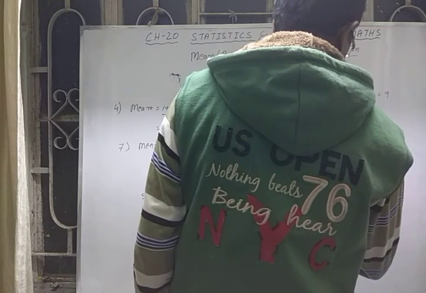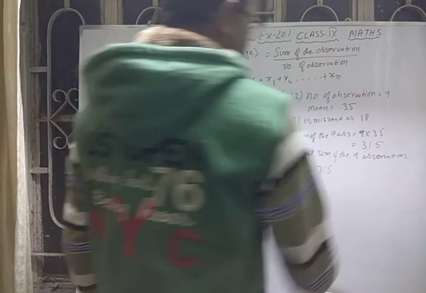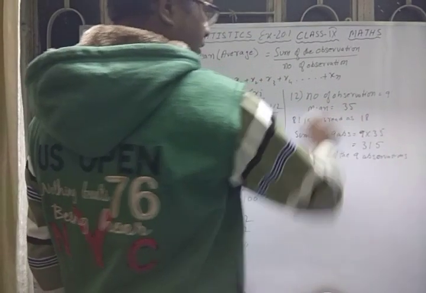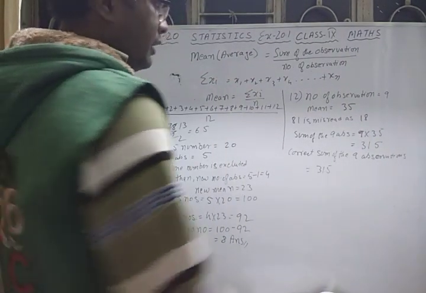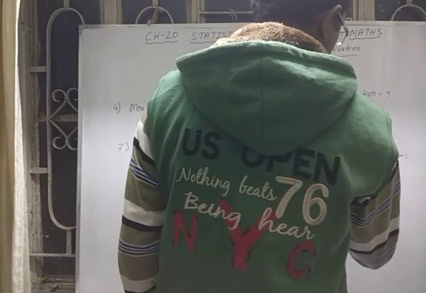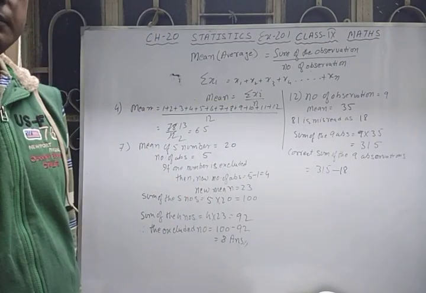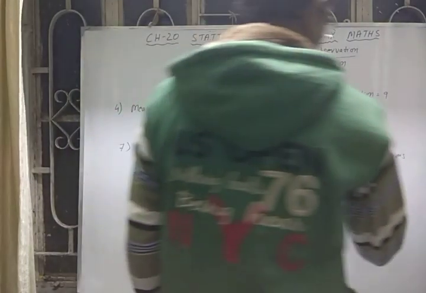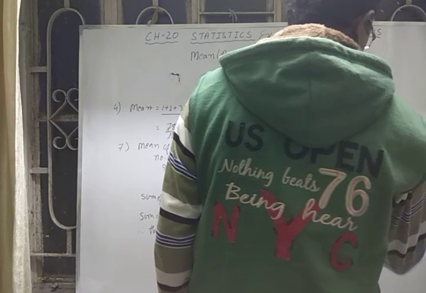From the sum 315, which includes the misread number, that number should be excluded and the correct number should be added. So first you have to subtract this 18 from the previous sum, and after that add the correct one.